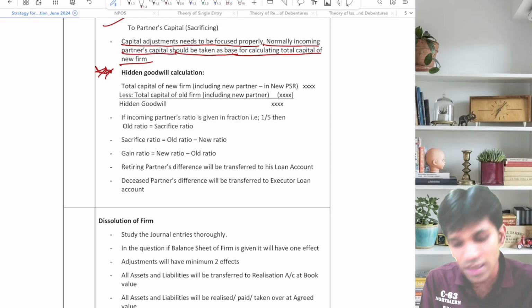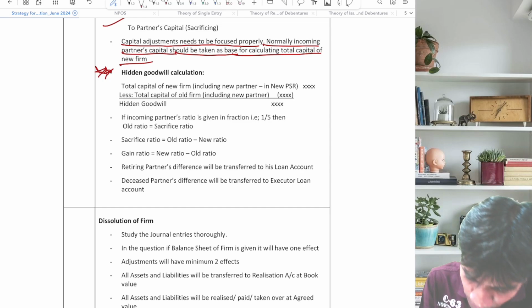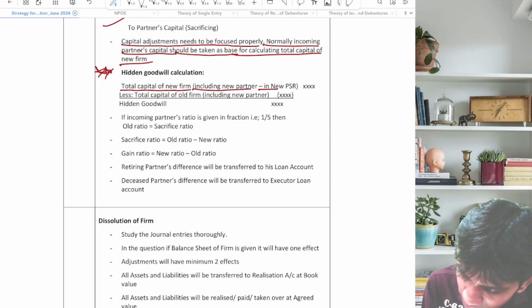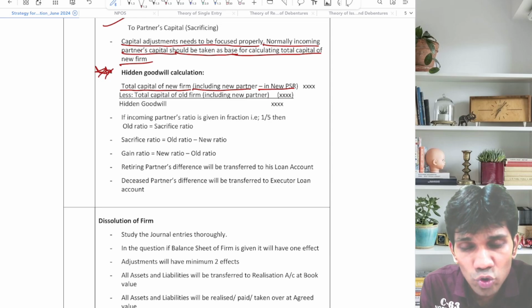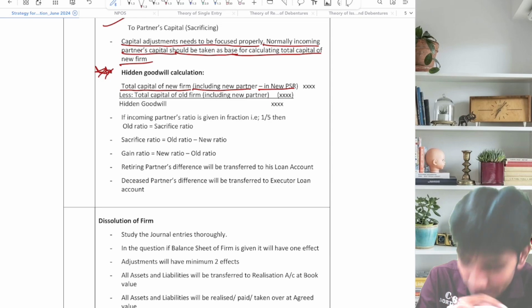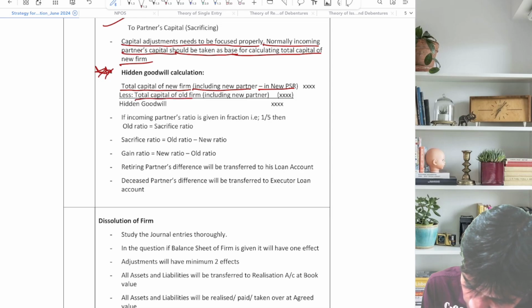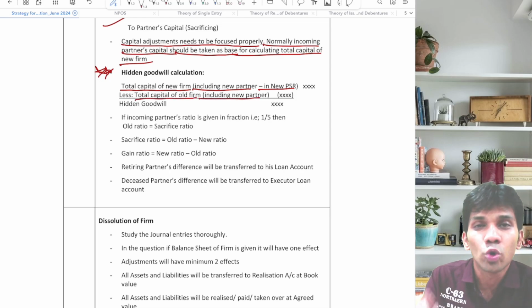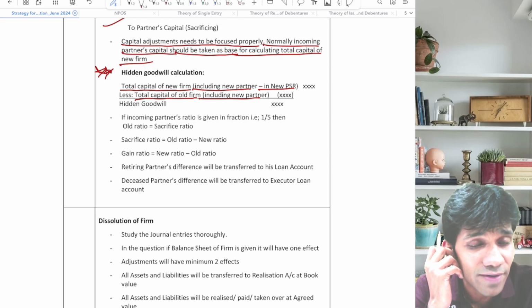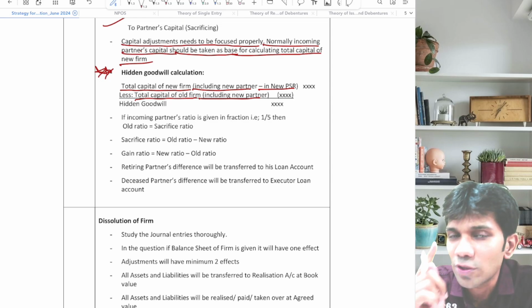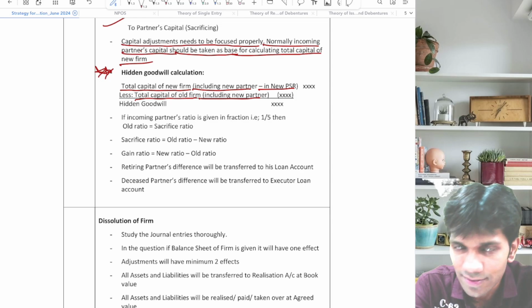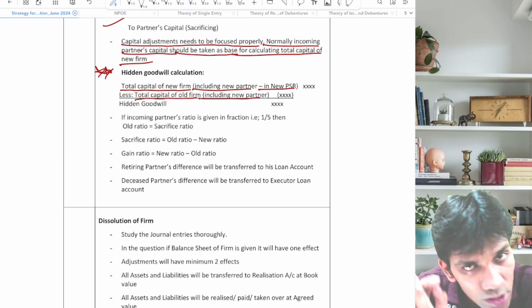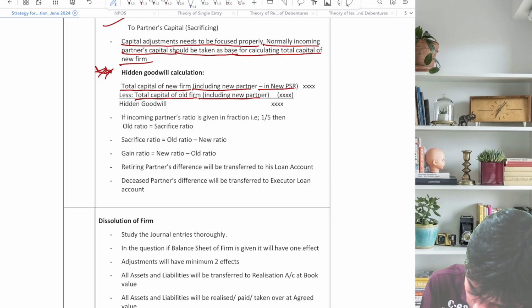So how to calculate hidden goodwill? I have just given the 2 steps. Just write total capital of the new firm including new partner in the new PSR. Less total capital of the old firm including new partner. दोनों स्टेप सेम दिख रहे हैं लेकिन एक वर्ड का डिफरेंस है. Total capital of the new firm including the new partner in the new PSR. Less total capital of the old firm. So what is the difference, guys? New firm, old firm. And here it is new PSR.